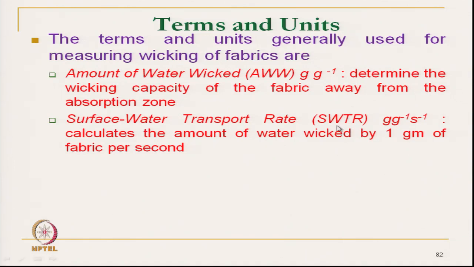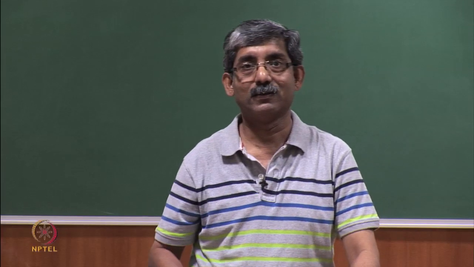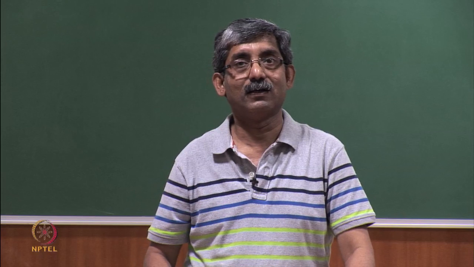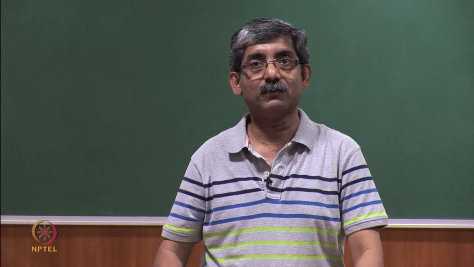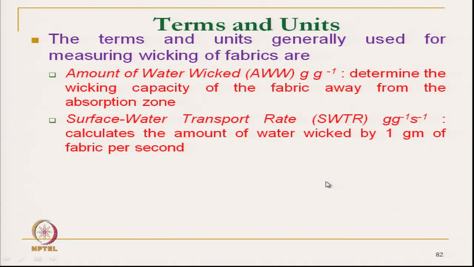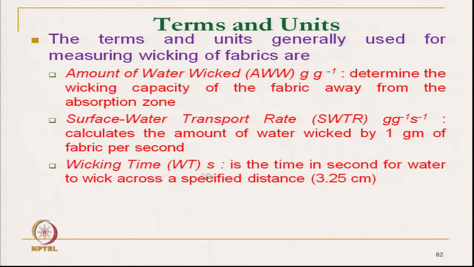And wicking time is the time in seconds for water to wick across a specified distance. The distance here is 3.25 centimeter, a fixed distance. For that distance, what is the time required for a particular fabric, in seconds. So, for comparison one can take any of these values.